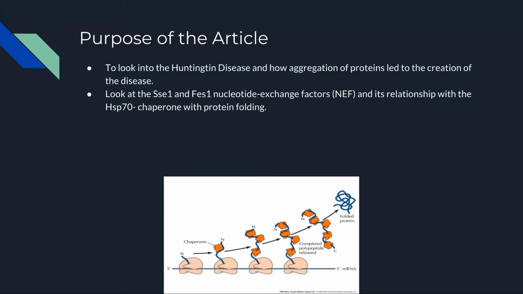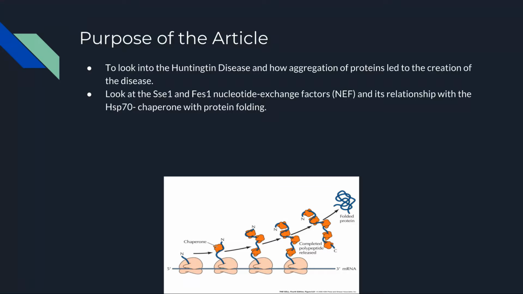The cells that this article focuses on are certain nucleotide exchange factors that are located within the chaperones. These exchange factors are known as nucleotide exchange factors, and their function is to exchange ADP with ATP. SSE1 and FES1 are located in the HSP70 chaperone, whose function is to help facilitate protein folding.